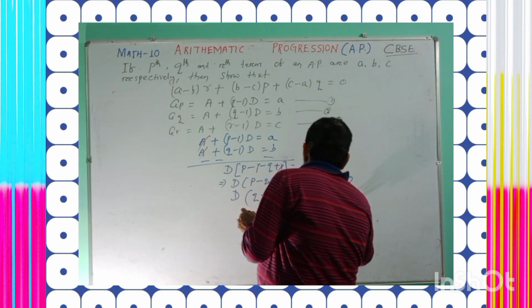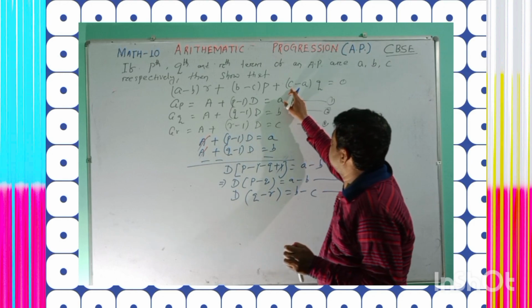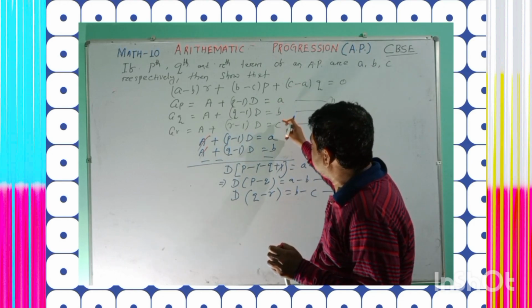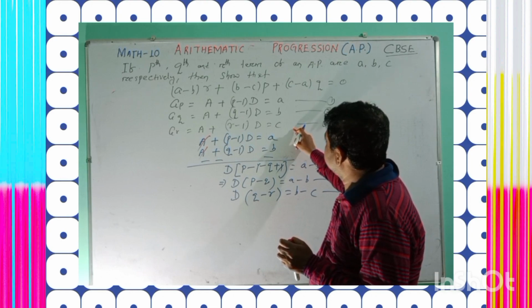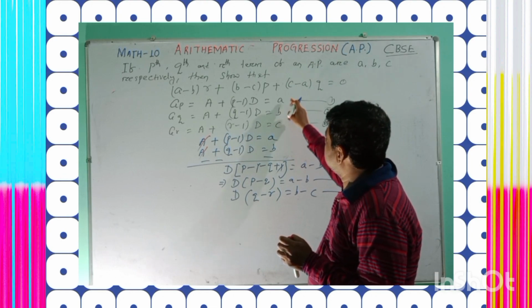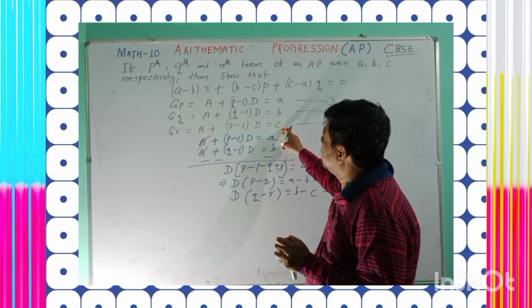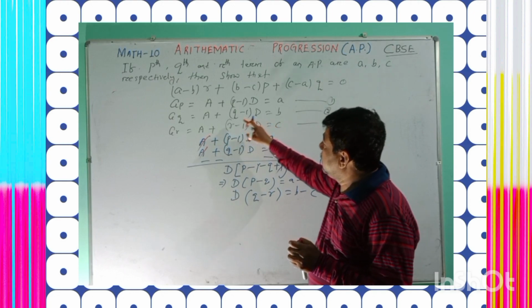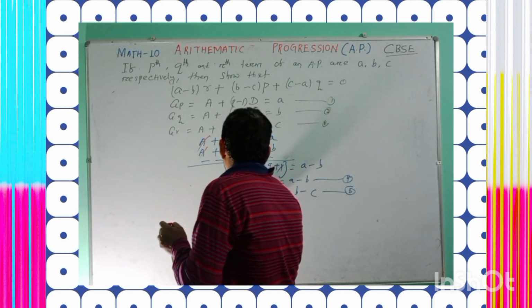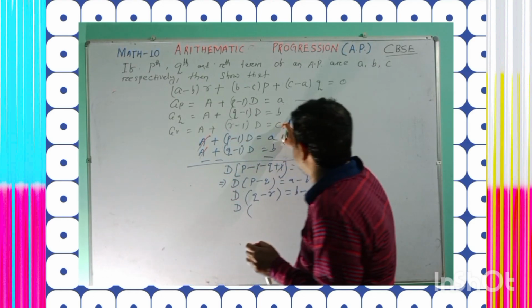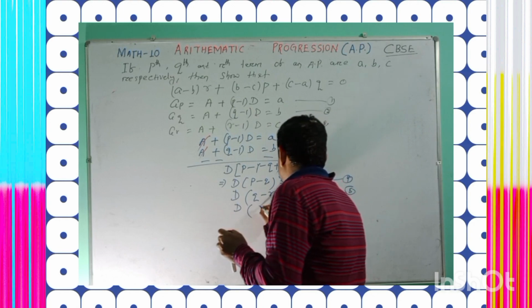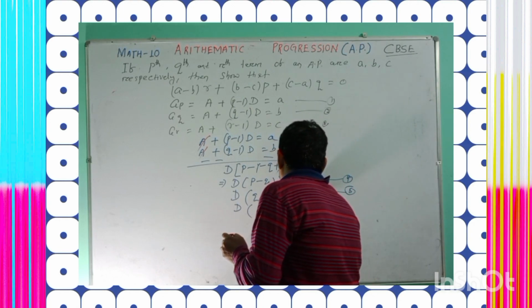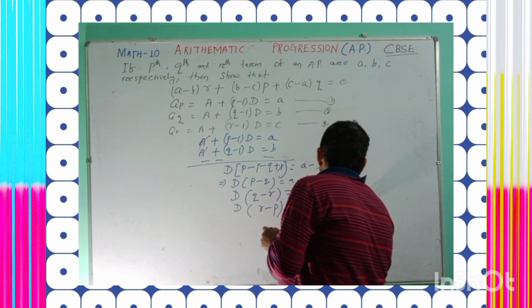Equation number 5. And here one term is c minus a. It means you will subtract equation 1 from equation 3. Understand? Similarly, you can write D whole into r minus p is equal to c minus a.